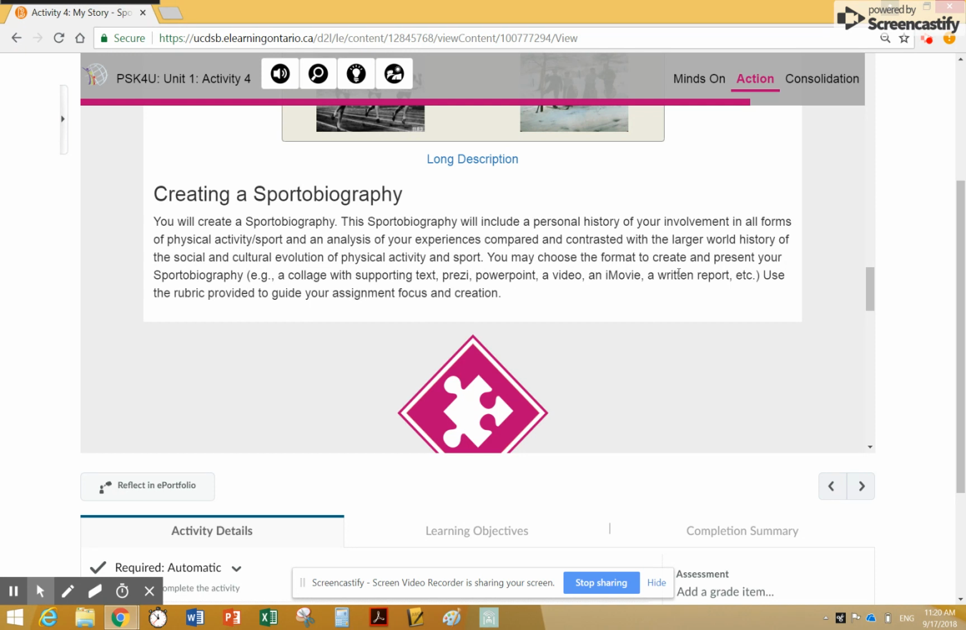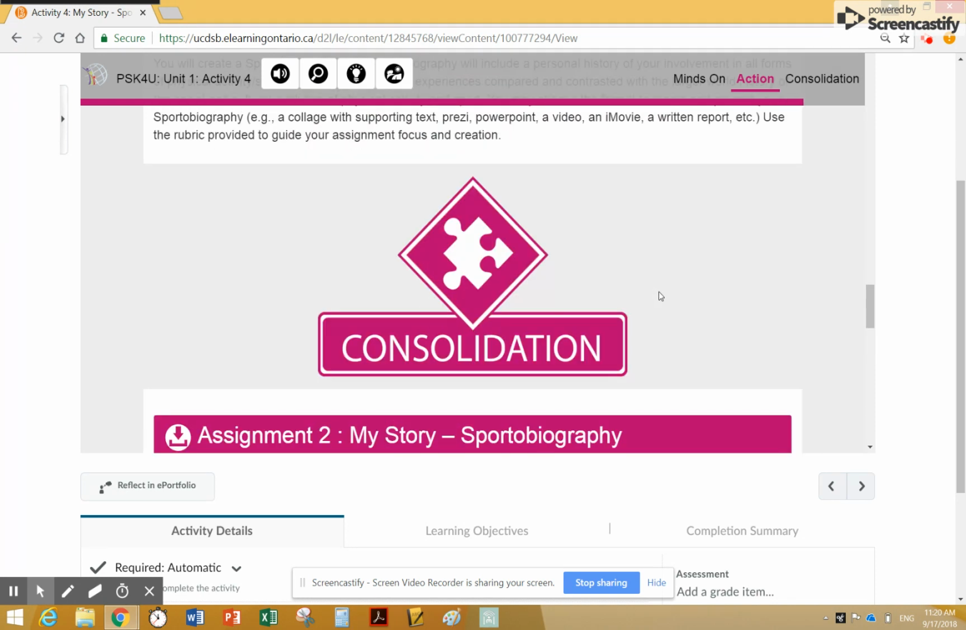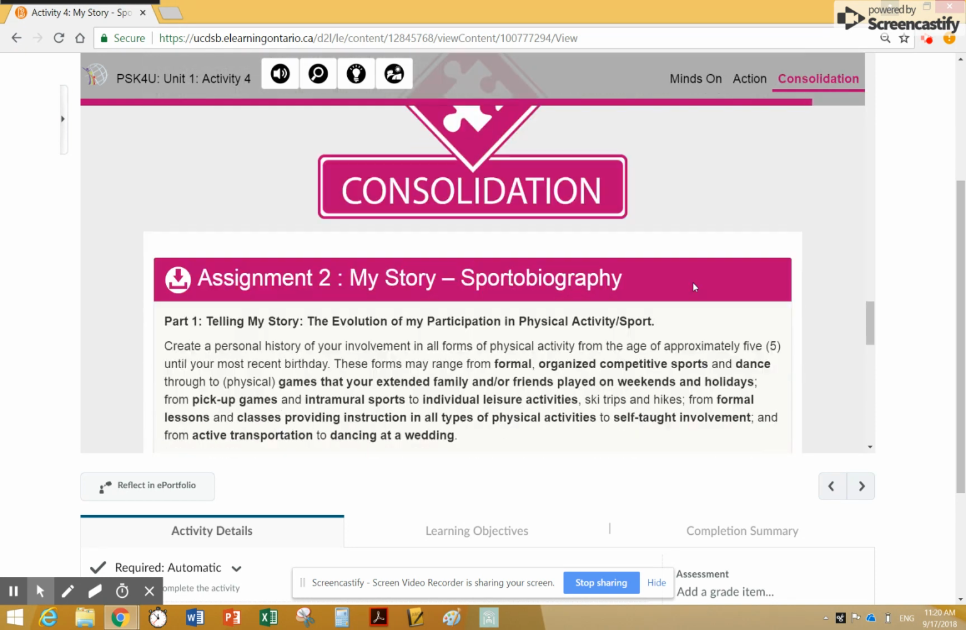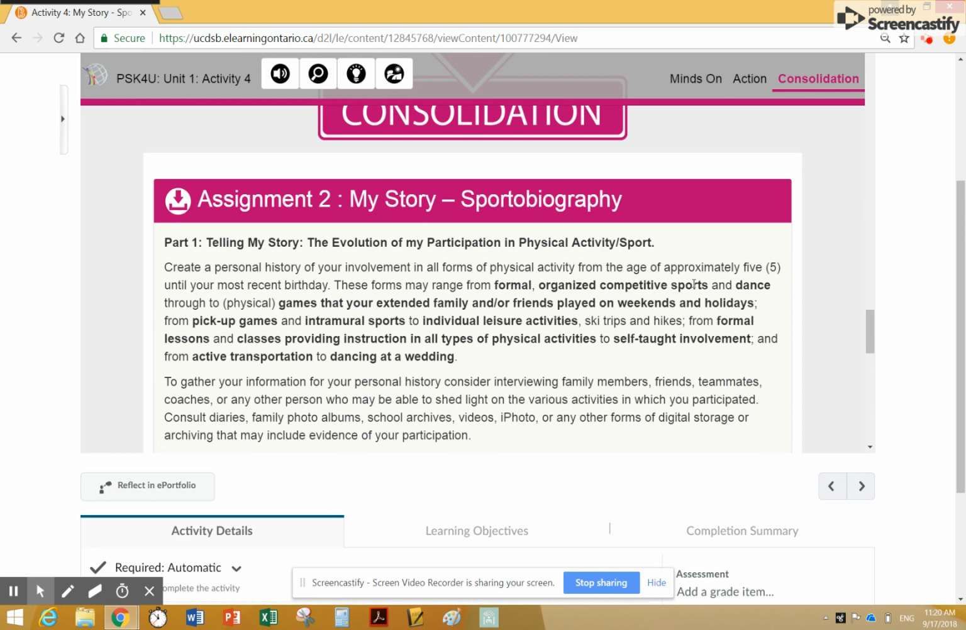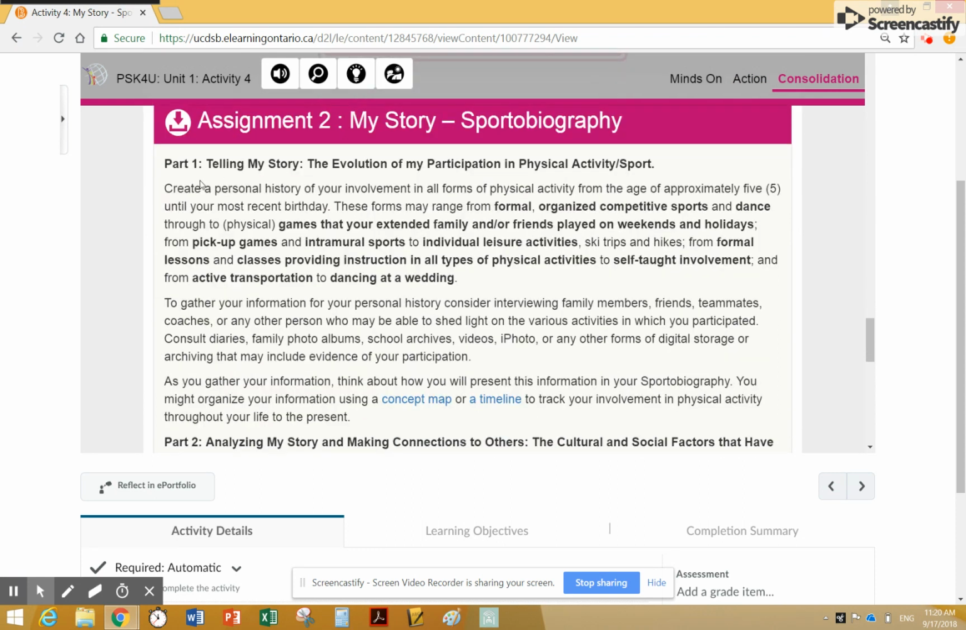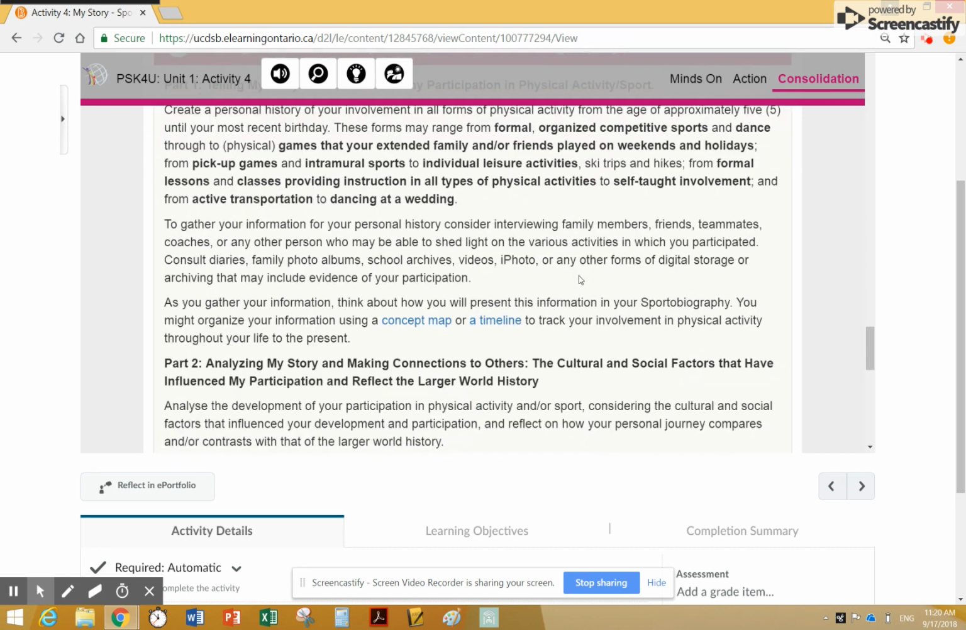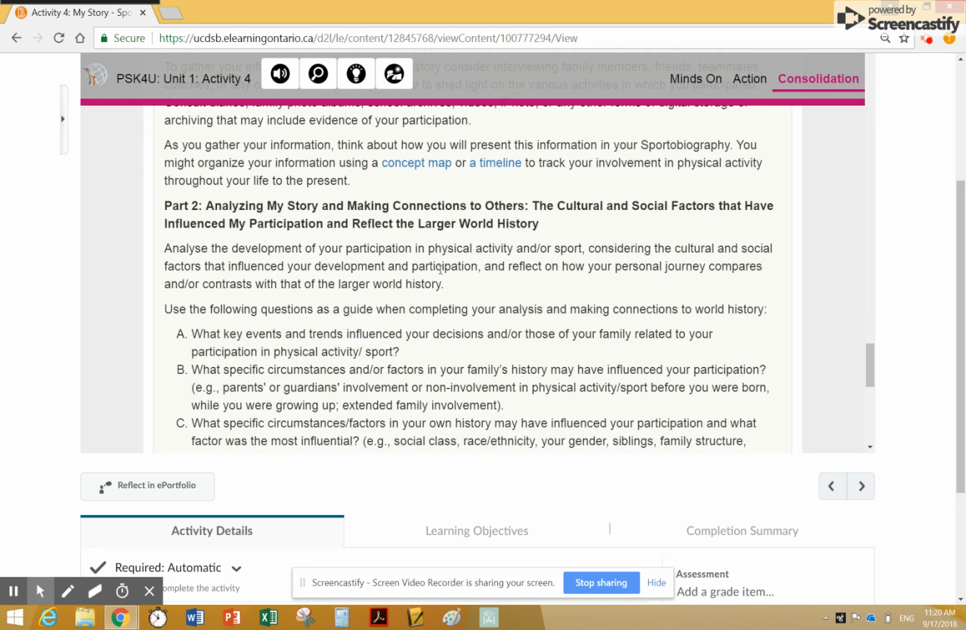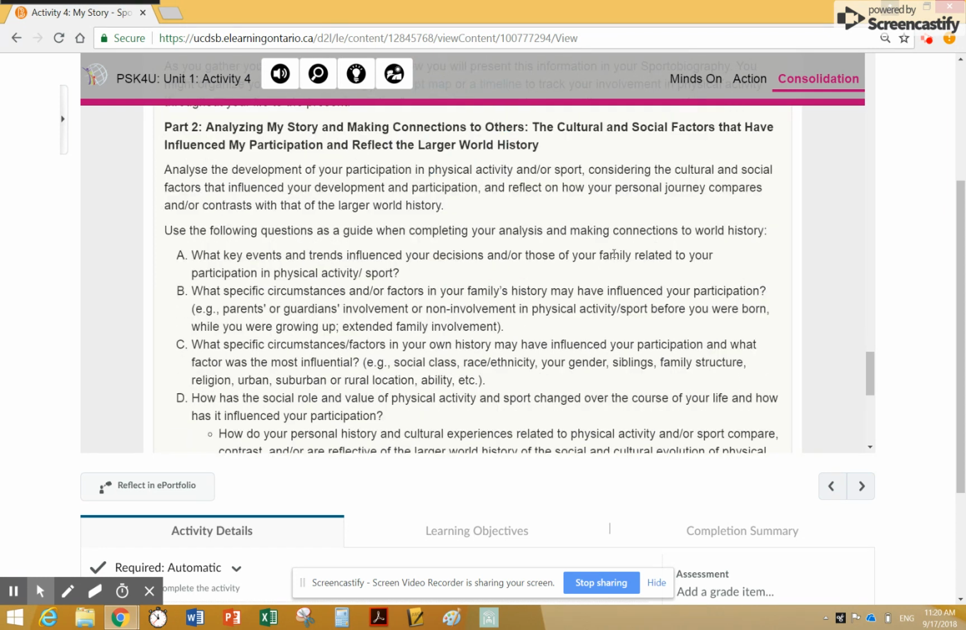The format that you use is your choice. You can use any one of the different formats that are suggested right here. There is a rubric that's provided, so you can see the rubric to determine whether or not you've met all the different components. So this is the first part, telling your story, and how you go about telling your story is up to you. And then part 2 is the analysis of your story. So this is probably that deeper thinking.